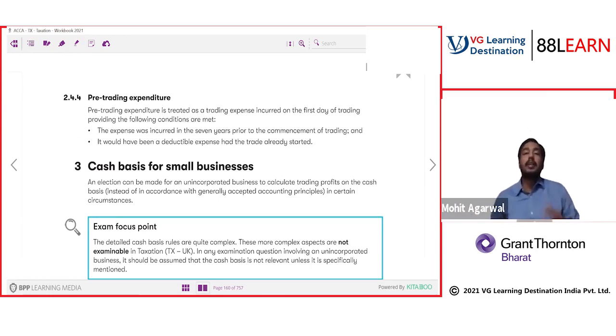And here we have completed our trading income assessment provisions, that is, how to assess trading income. The next topic, as you can see, is cash basis for small business. It's a different topic which talks about small businesses. A small business may not prepare accounts, so there is relaxation for small business, that they can opt for cash basis. You can elect for cash basis. We will look at the cash basis also.